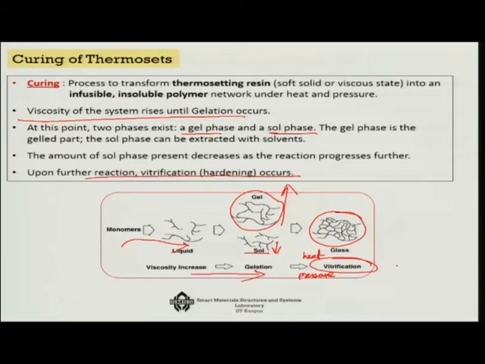The machine in which we generally do it, I just want to mention at this point, is called an autoclave machine. Okay, it is used, say for example, when we make the aircraft wings. This is composite these days, and in that composite, the matrix is nothing but a thermoset polymer. So that thermoset polymer is to be cured. So what you do is that you make this whole thing out of a thermoset polymer and then put it under temperature and pressure, so that it gets cured, the vitrification occurs, and you get that beautiful wing shape.